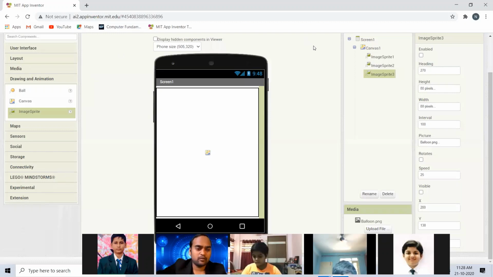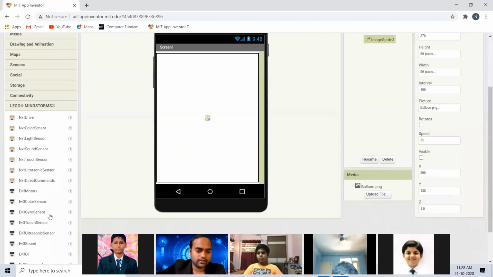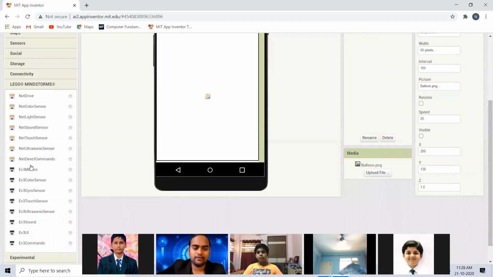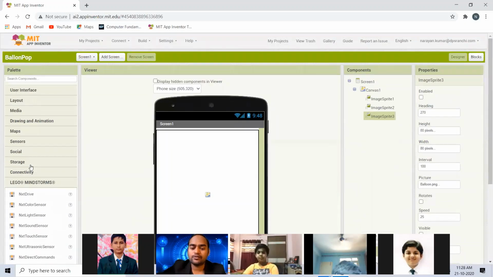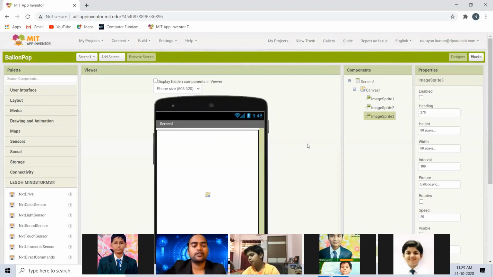Someone is asking me again, what is this Lego Mindstorm in the palette section? Dear, if you click Lego Mindstorm, you see there are all these blocks that will be helpful for you. If you want to control a Lego Mindstorm robot, as I have shown you, and if you want to make an app for it, these are the blocks that you can make use of. Because this MIT App Inventor was made in association with Lego.